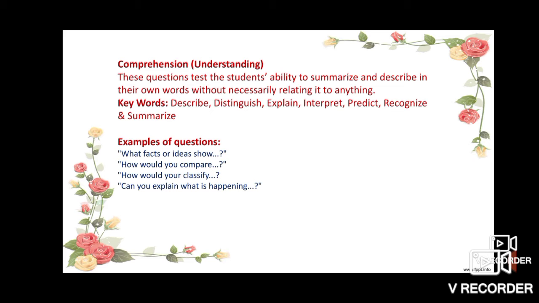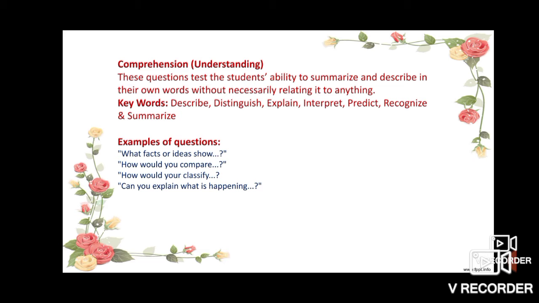The examples of such questions are: What facts or ideas show...? How would you compare...? How would you classify...? Can you explain what is happening? Here the teacher frames questions based on facts and ideas.